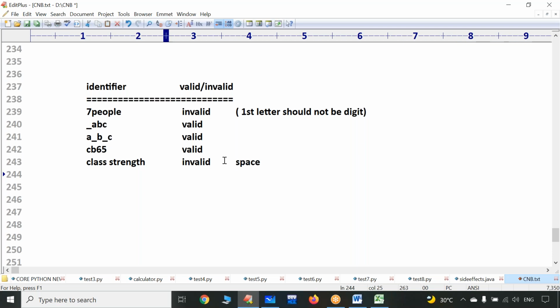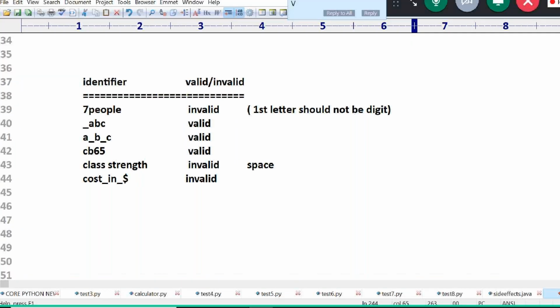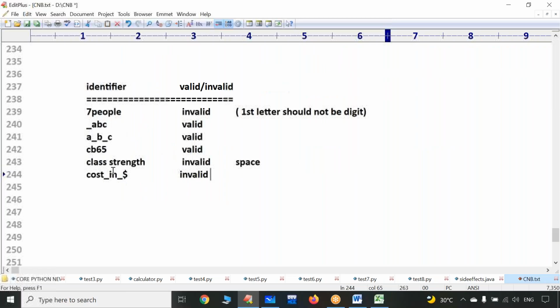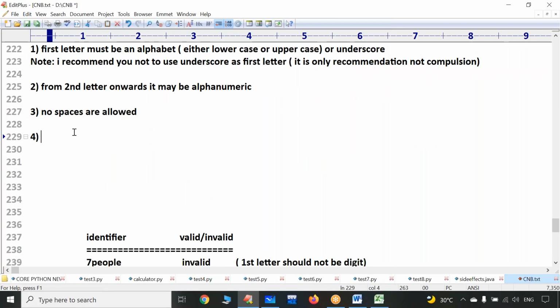Now the next one. Cost underscore in underscore dollar, cost in dollars. Valid or invalid? Sir, it is invalid. What is the reason? The first letter is an alphabet, and the second letter anything is acceptable. Underscore you can use any number of times, but the dollar is a special symbol. Within the name, special symbols are not allowed.